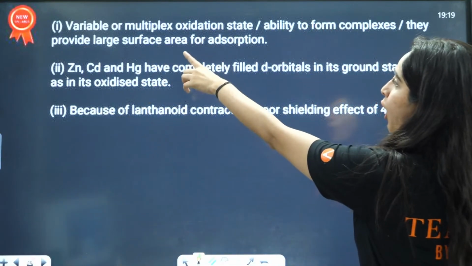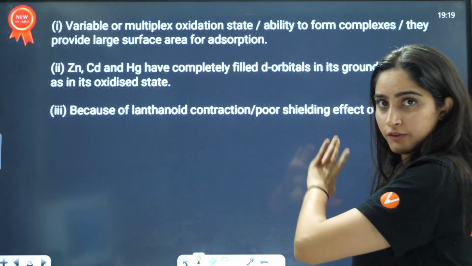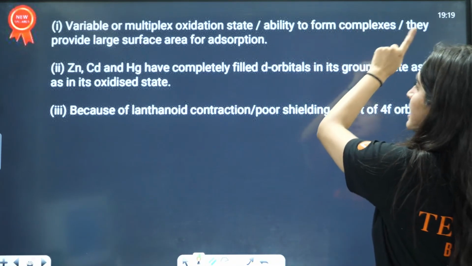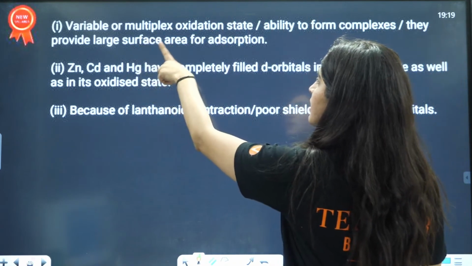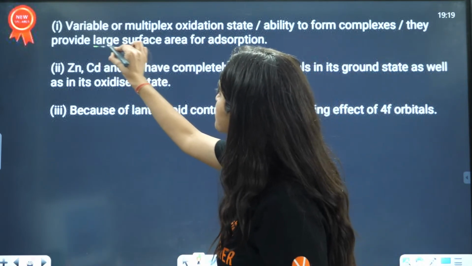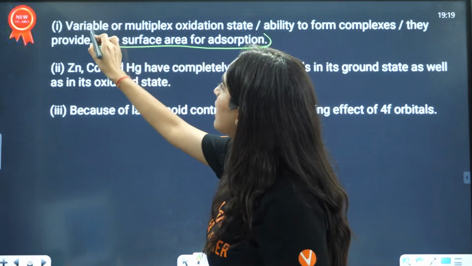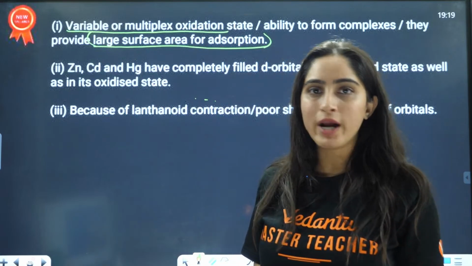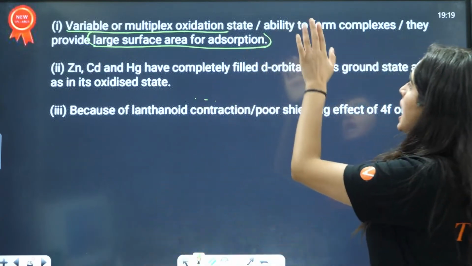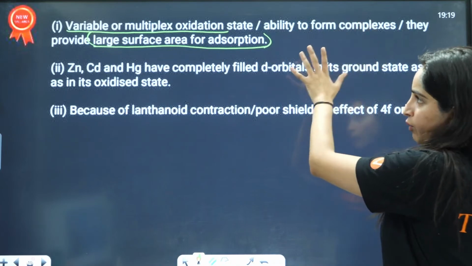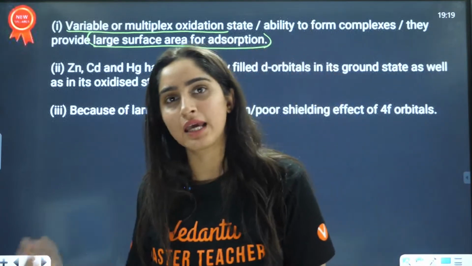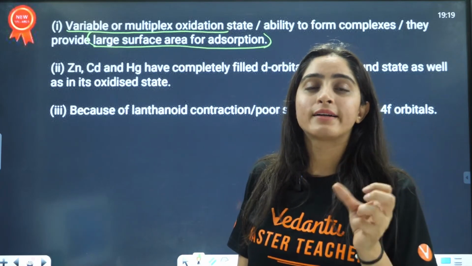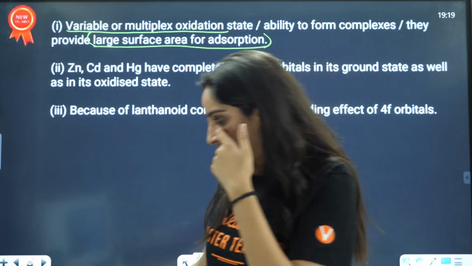Very, very important points: first is variable oxidation state, ability to form different compounds, then a large surface area for adsorption. Because of these three factors, it acts as a good catalyst, right?